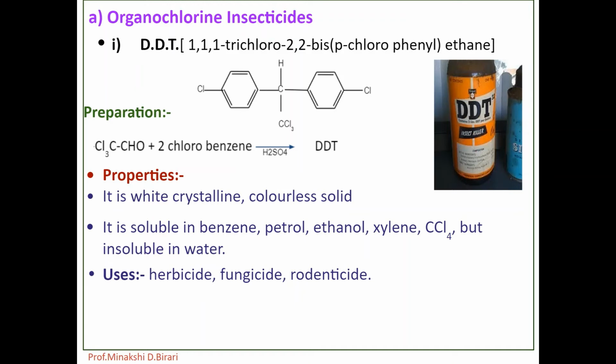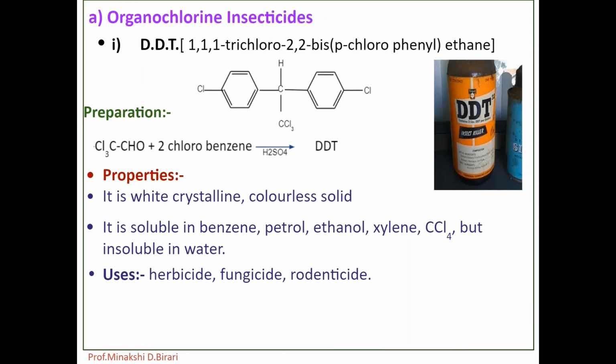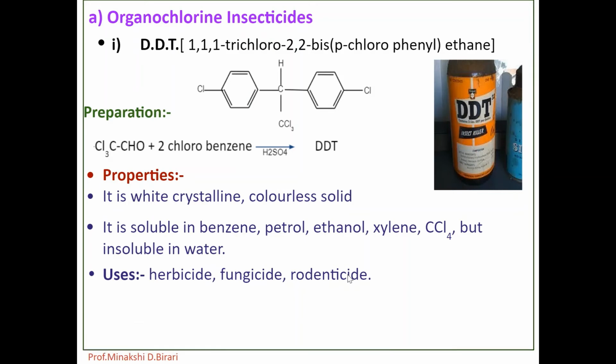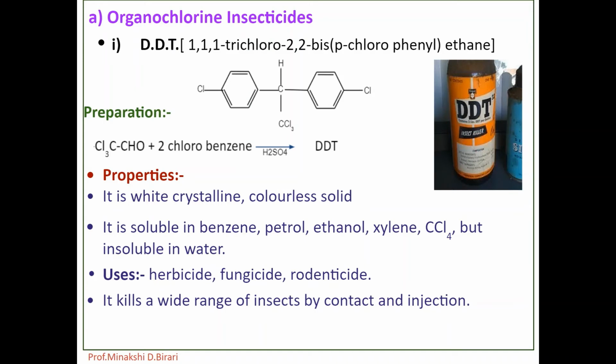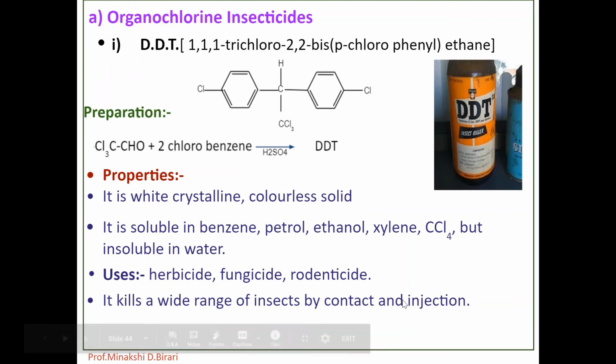Now, what are the uses of DDT? It has a wide use as a herbicide, fungicide and rodenticide in agriculture. It is highly potent and kills a wide range of insects by both contact or ingestion. It has little smell and does not taint food. It is easily absorbed by insect cuticle.